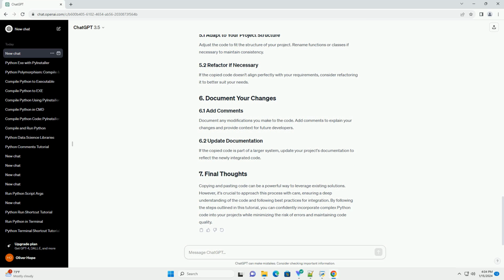Identify the purpose of each function or class, and understand the flow of the code. Check for any external dependencies that the code relies on. Make sure to install them later to avoid compatibility issues. Create a virtual environment for your project to maintain a clean and isolated environment. Activate the virtual environment. Install the required dependencies using a package manager like pip.